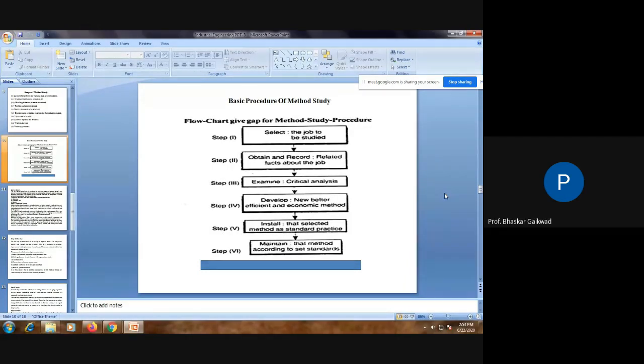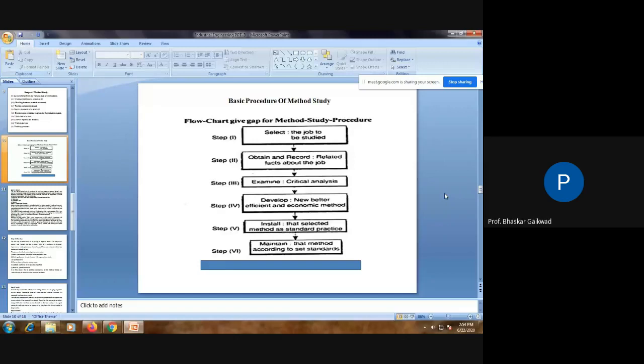Like this, you can ask different types of questions and analyze the answers. This is your third step. Then if you feel there are some problems in the process of manufacturing, materials or manpower, you can find out these critical points and develop new methods which will help the industry to increase the growth of that industry.